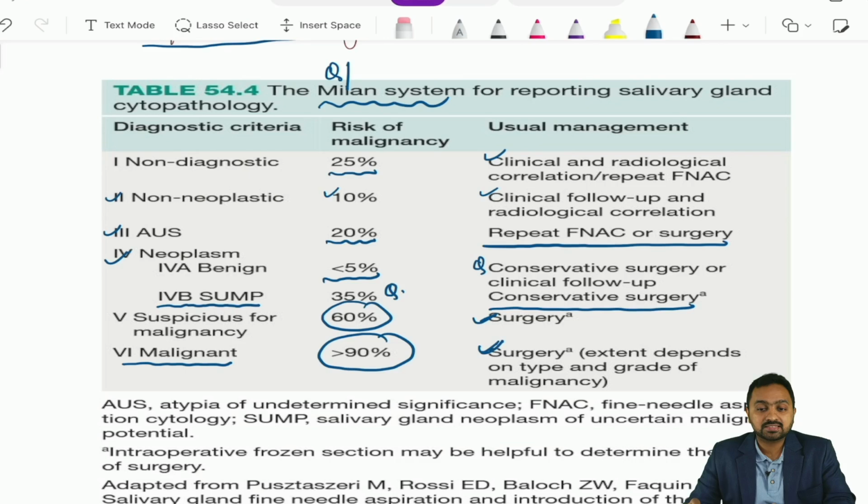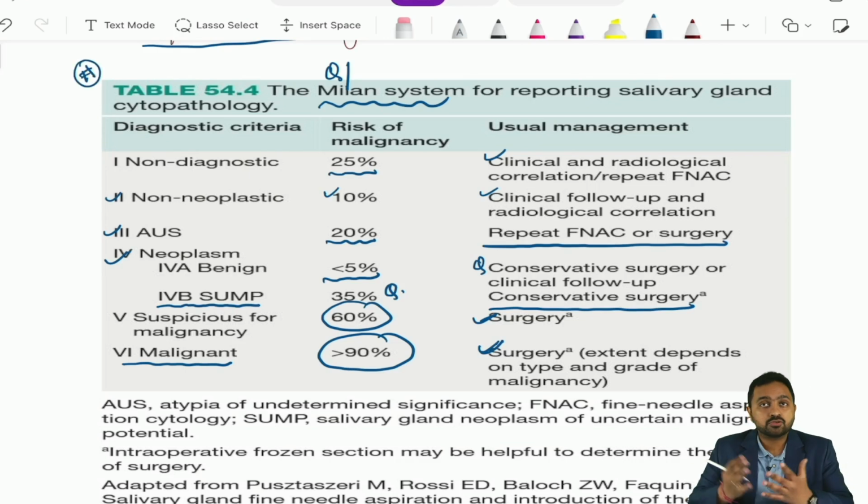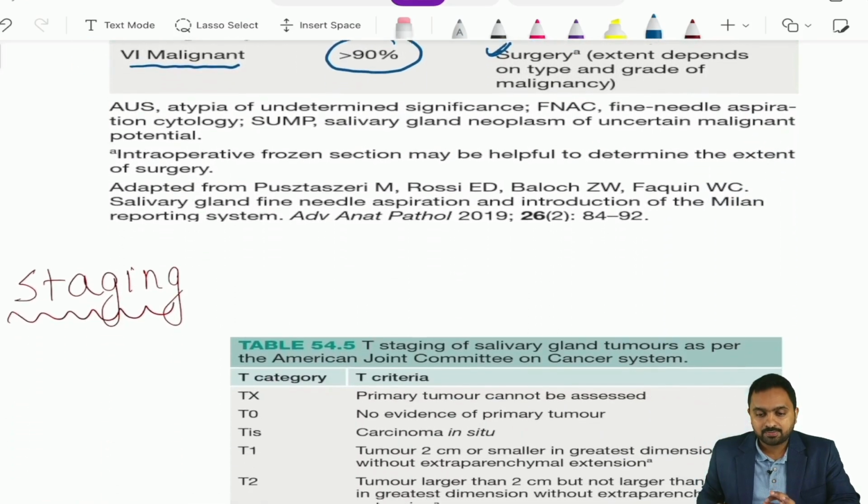So, this Milan system of reporting of salivary gland cytopathology has been a new entrant into your Bailey and Love 28th edition. So, please do remember this, and the most expected question that we expect is definitely that the Milan system is used for salivary gland cytopathology, and we have discussed this table to give you an extra edge over here. Then we have the staging of parotid gland tumor.